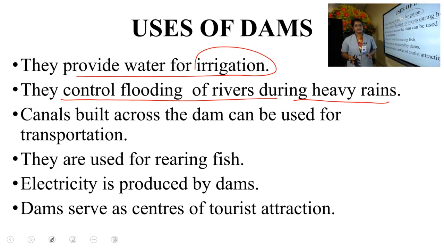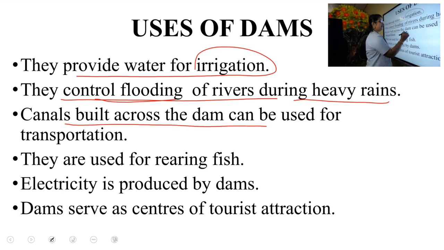And I am sure that you all know what a flood is. What is a flood? The overflow of a river during the rainy season. Last year we had a bad flood, no? So many people suffered from that flood. Even today they are suffering a lot. Is it so? Yes. So they control flooding of rivers. The dams can control flooding during heavy rains.